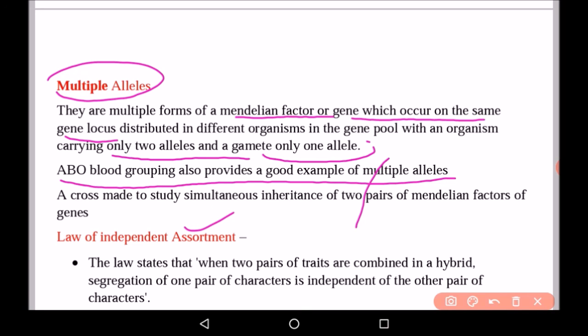Now, the law of independent assortment states that when two pairs of traits are combined in a hybrid, segregation of one pair of characters is independent of the other pair of characters. This is a very famous law which was given by Mendel. According to this law, when two pairs of characters are combined in a hybrid, segregation of one pair of characters is independent of the other pair.